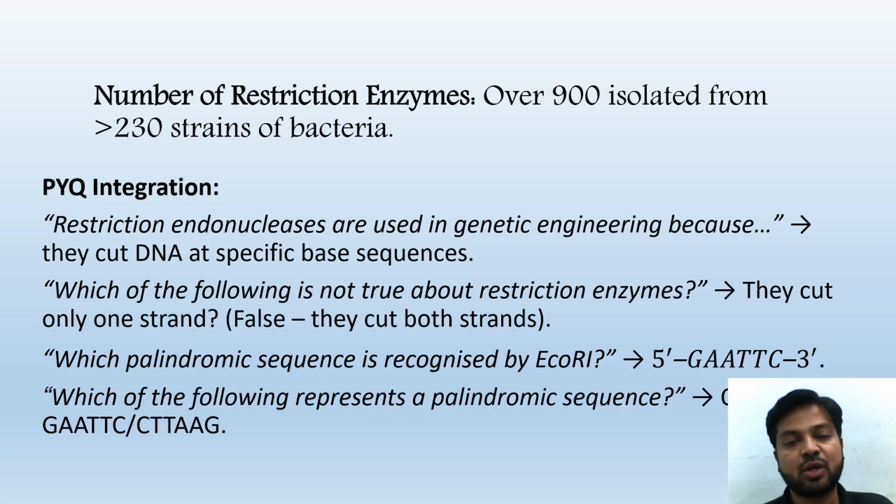Which palindromic sequence is recognized by EcoRI? I told you, you have to learn this by heart as it is. There is no other option. EcoRI cuts in the 5 prime to 3 prime orientation GAATTC, and the cut point also we have studied, that is between G and A. Which of the following represents a palindromic sequence? You should know that palindrome from both the strands should read the same. So when kept in both strands imaginary way, both should read the same sequence of base pairs, that is called a palindromic sequence. So these are some practice questions.